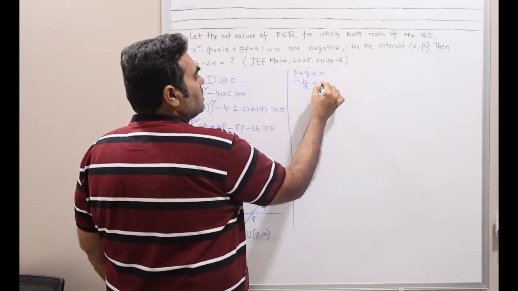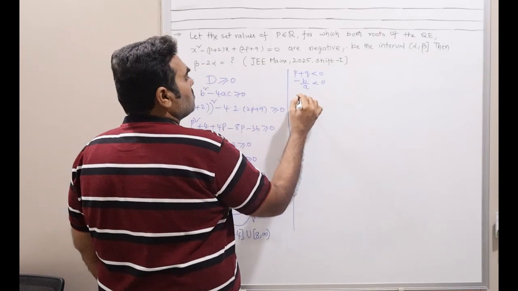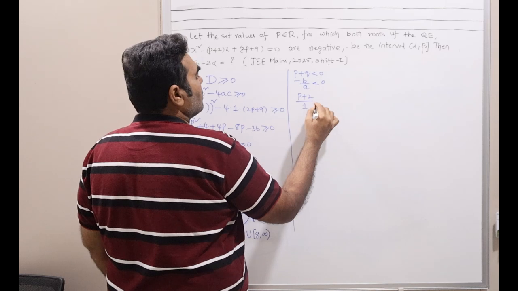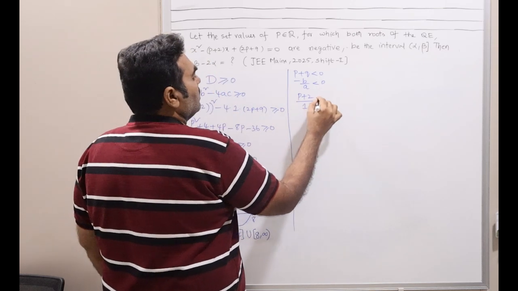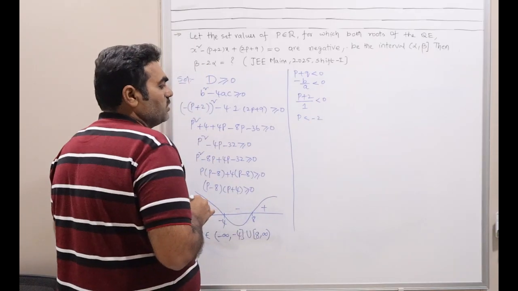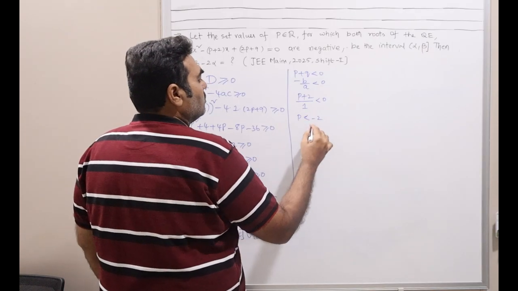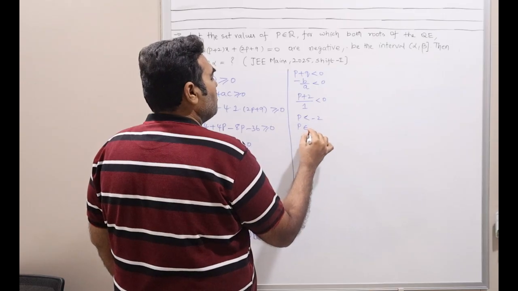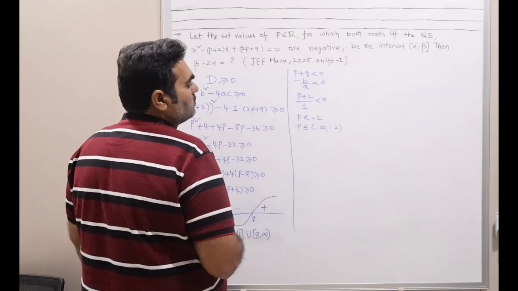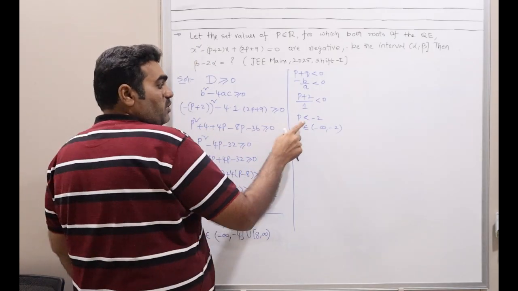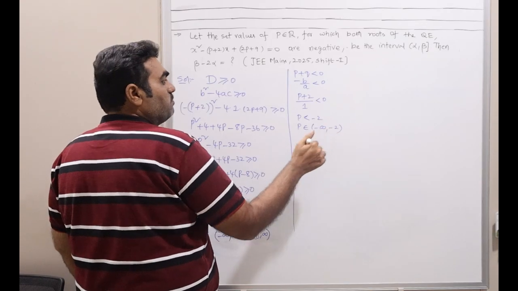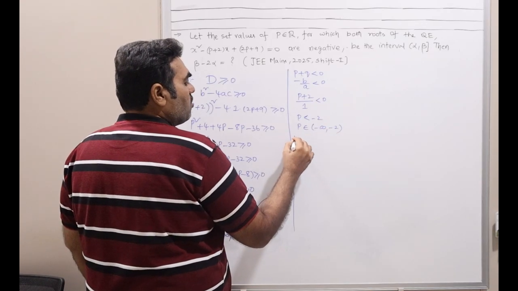So minus b by a is negative, where minus b is (p plus 2) and a is 1, which is positive. So p plus 2 less than 0, this implies p is less than minus 2. I can even write this as p belongs to minus infinity to minus 2, open interval. We don't have less than or equal to here, we have just less than, that's why this is also open. Now the next condition is that the product is positive.